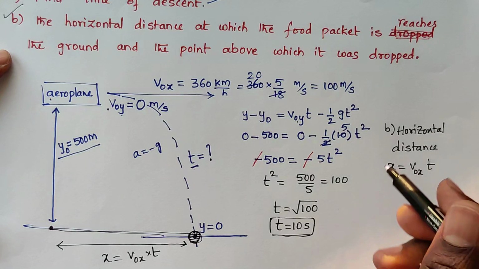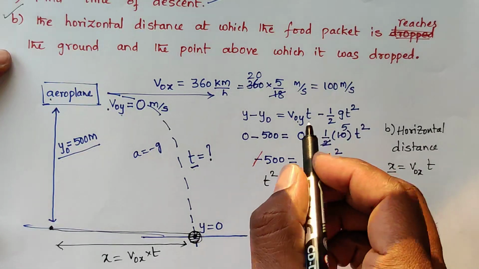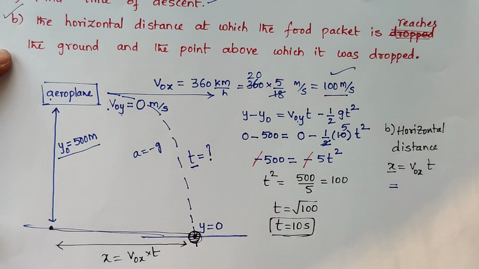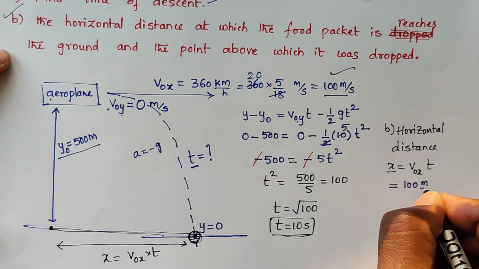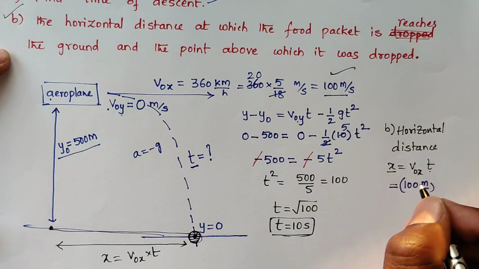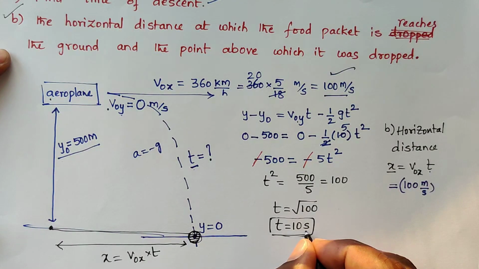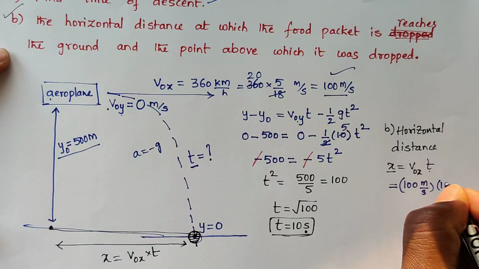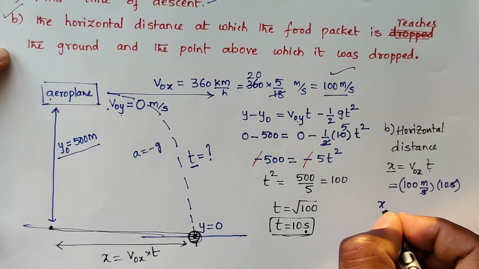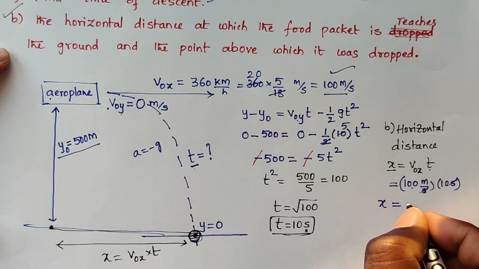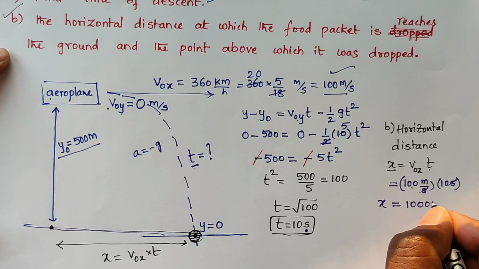Here v0x equals 100 meter per second, and the time taken to reach the ground is 10 seconds. Seconds and seconds cancel, so the horizontal distance equals 100 into 10, which is 1000 meters.